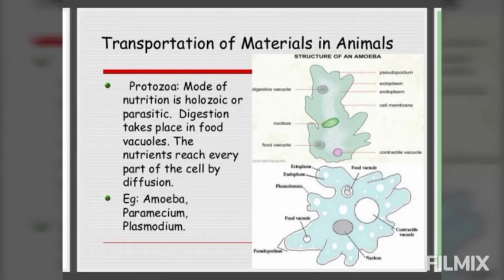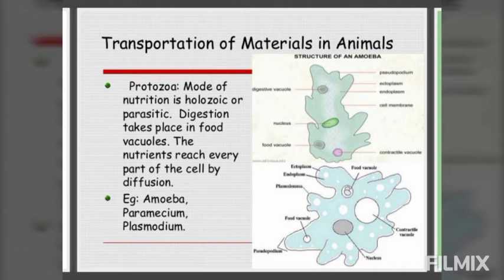Diffusion is a slow process in which the materials are transported through the body of a simple single cell. Or the multicellular organisms whose body is in a simplified form, in their body food gets transferred by the process of diffusion. But in more complex organisms like humans and trees, a faster process is required in these organisms.